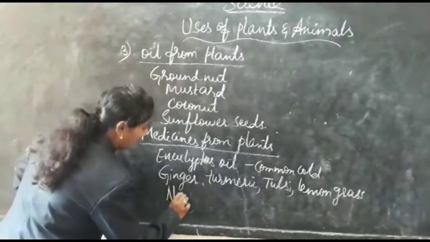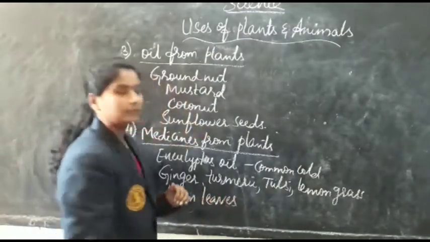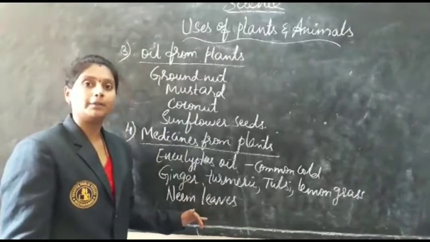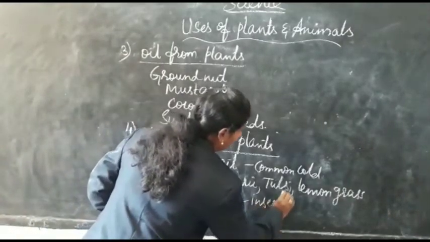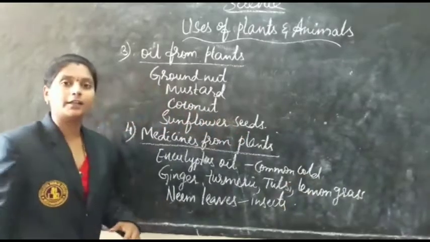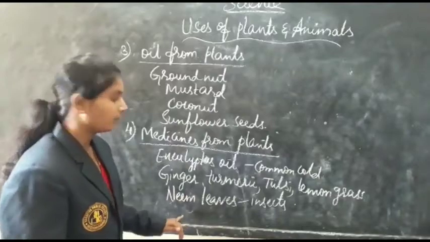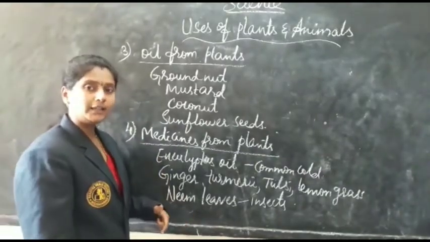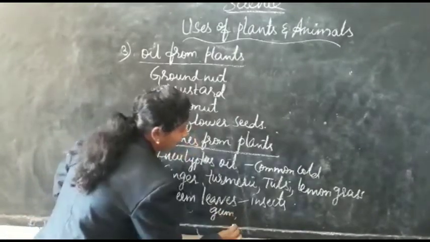And coming to the neem leaves, neem tree leaves are dried and kept in a house to throw away insects. Insects will not enter our house if we place neem leaves in it. And also the twigs of the neem are used for cleaning the teeth and the gum. They make our teeth and gum strong.